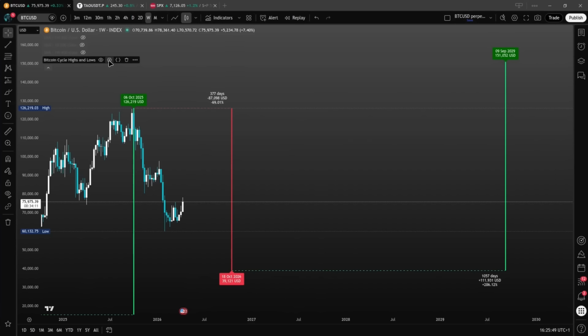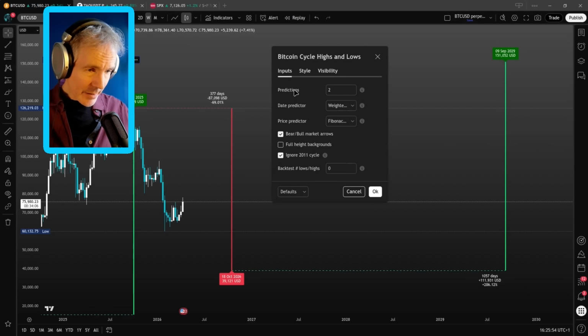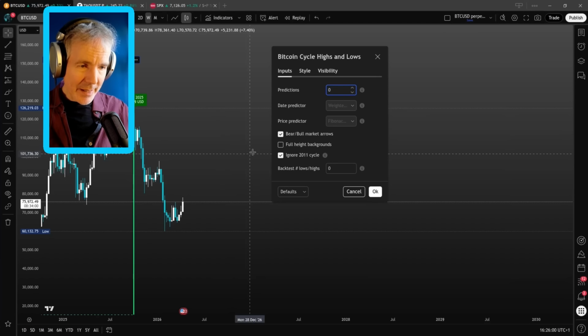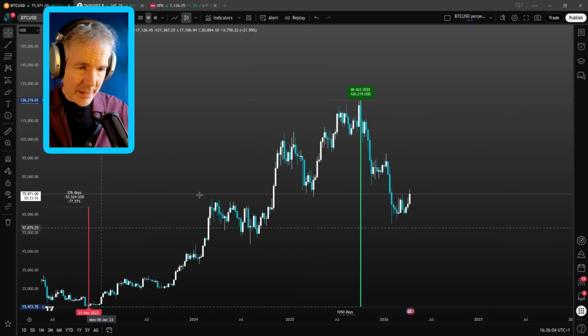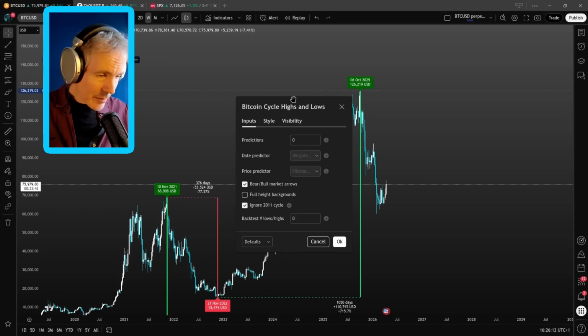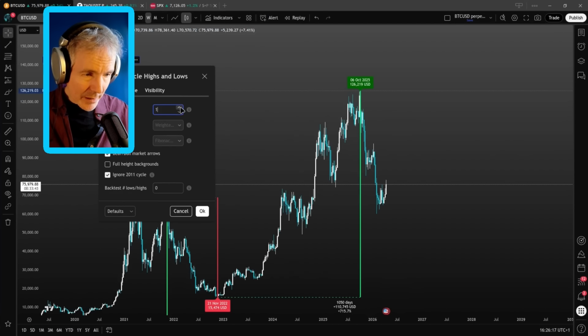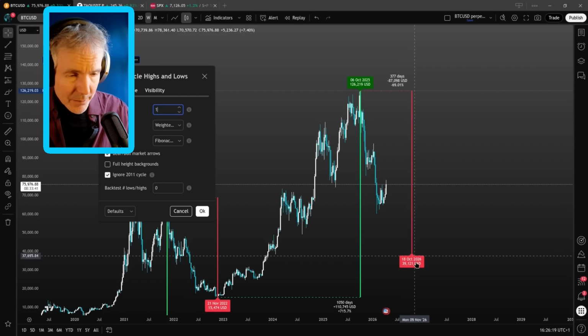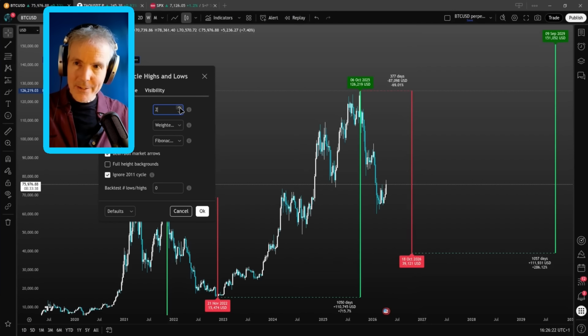I mentioned settings. Let's have a quick look at those. With this, you can actually set the number of predictions. If you want there to be no predictions, it's a handy thing that tells you what the previous cycle highs and lows have been and where they were. If you just want it to predict one cycle point into the future, you can do that. Predicts to there. If you want it to predict two, ooh, that's another one.